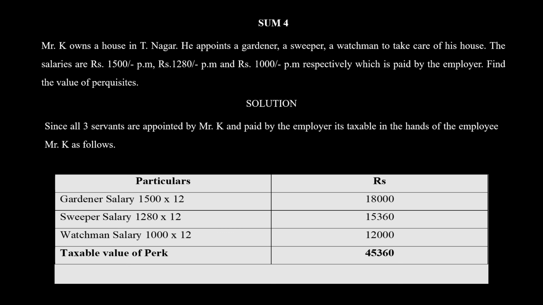I hope you understood that. If he is not having any expenditure, everything is coming free of cost because the employer is paying, so the entire amount will be taxed. If Mr. K is paying some money from his pocket, that amount can be minus from this taxable value and the remaining amount will be taxed as a perquisite.